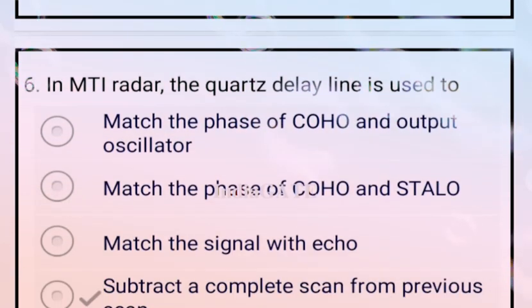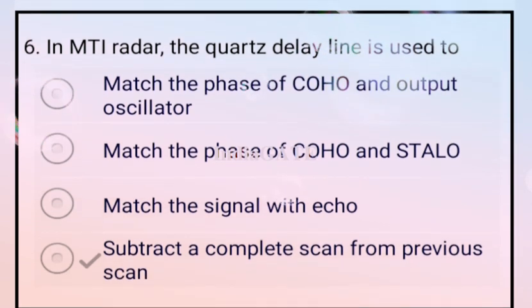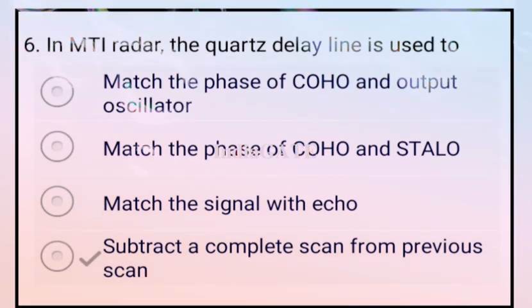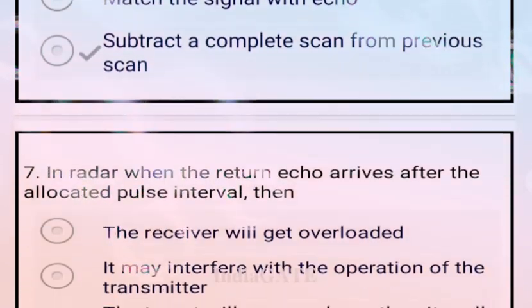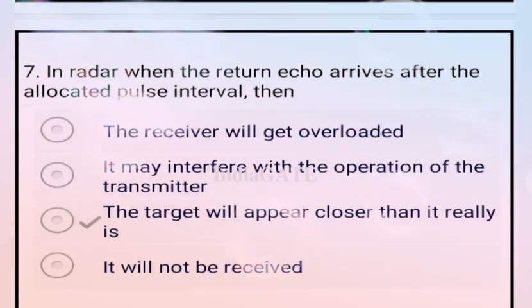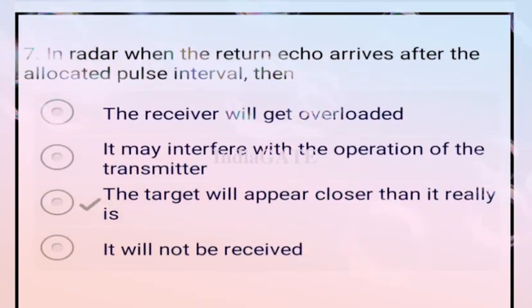Next question. In MTI radar, the delay line is used to subtract a complete scan from the previous scan. So option D is your correct answer. Next question. In a radar, when a return echo arrives after the allocated pulse interval, then the target will appear closer than it really is. So option C is your correct answer.